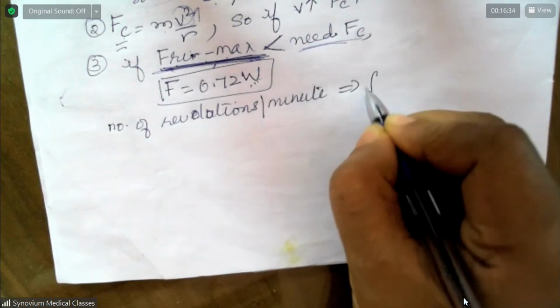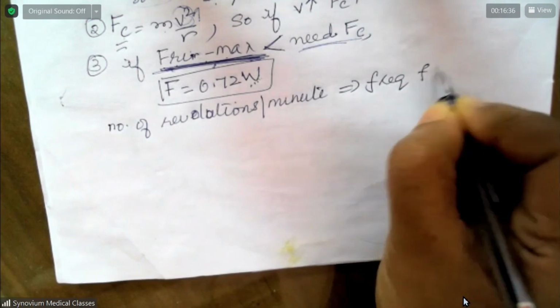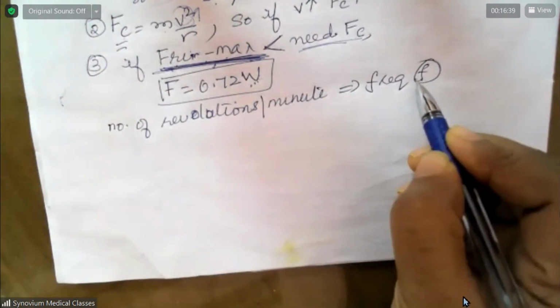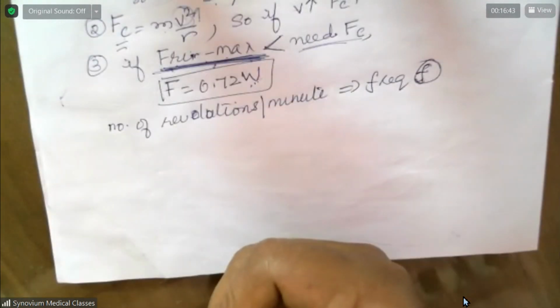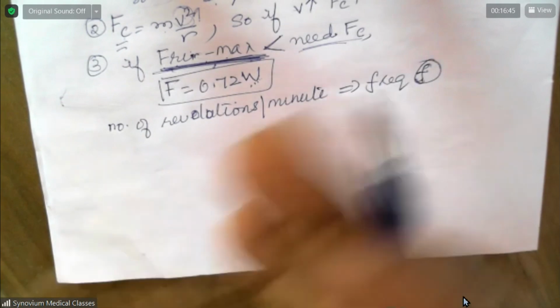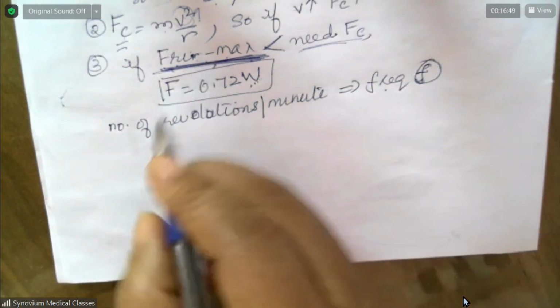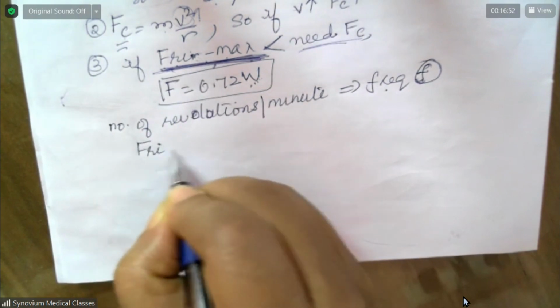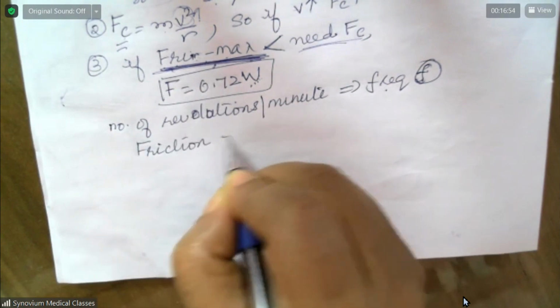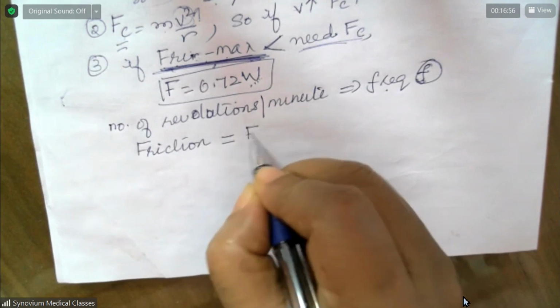They are asking the frequency, linear frequency, for the mass to remain on the plate. To remain on the plate, what is the condition? Maximum friction should be equal to centripetal force.